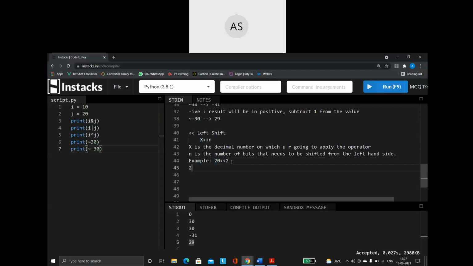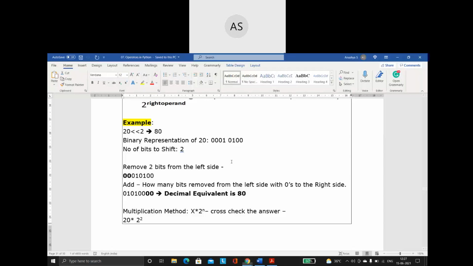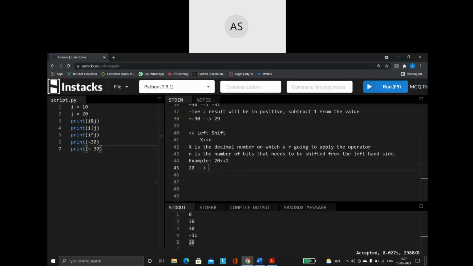Now first, find the binary equivalent of 20. When you convert 20 into a binary value, this is the value you will be getting. How many bits to shift? I want you to shift 2 bits. That means from the left side, you have to remove 2 bits. So the number of bits shifted is 2. When you shift 2 bits, 2 bits will be gone, and this is the remaining number you will be getting.